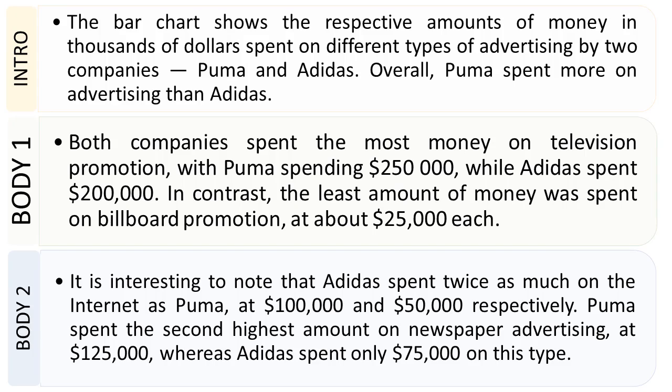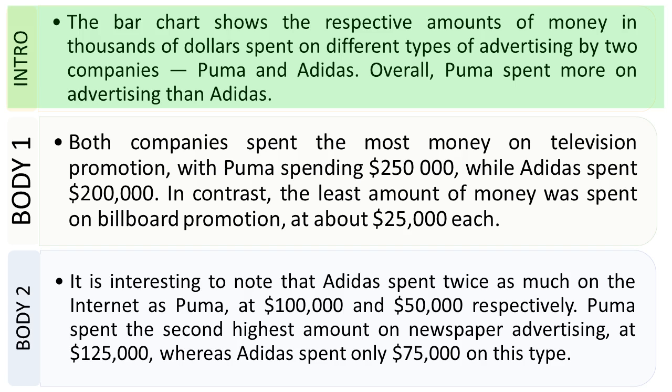So let's start with the introduction of our model answer, and read it together. The bar chart shows the respective amounts of money in thousands of dollars spent on different types of advertising by 2 companies, Puma and Adidas. This is a paraphrase of the description that we had in the description part. You can see some words have been changed, but the meaning is the same.